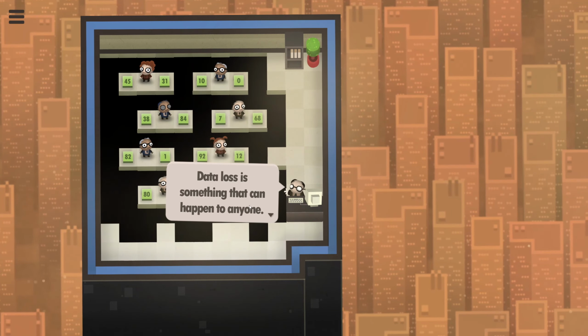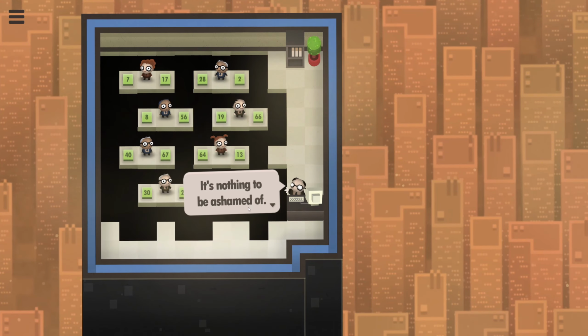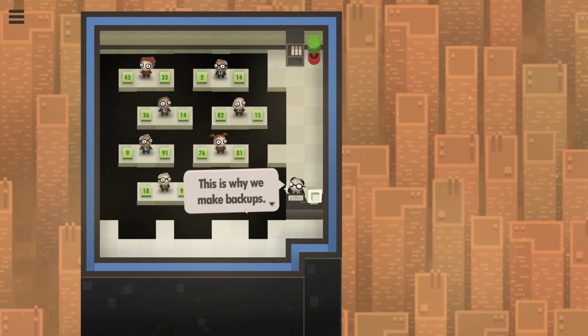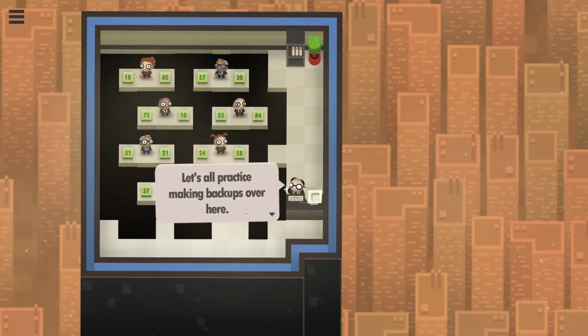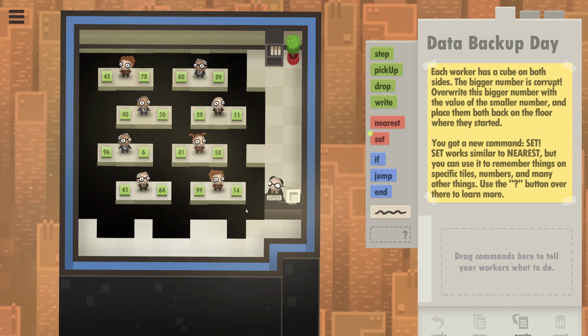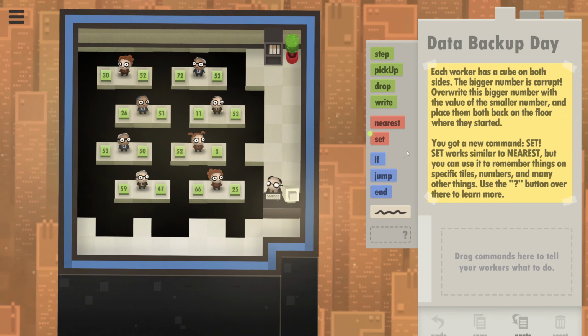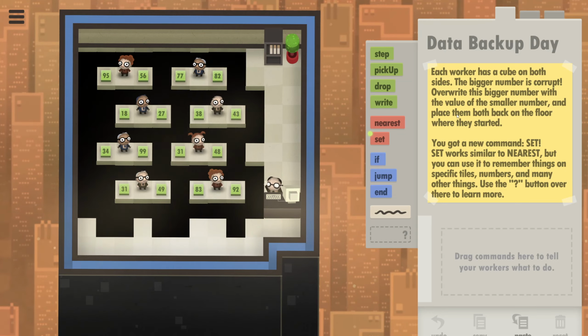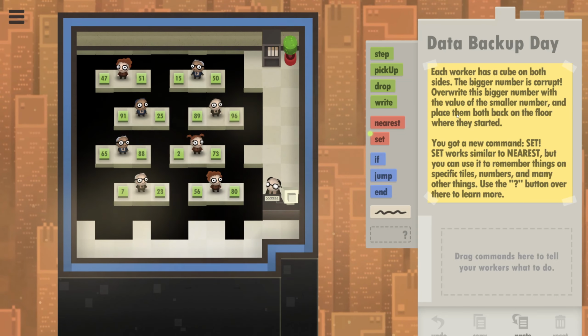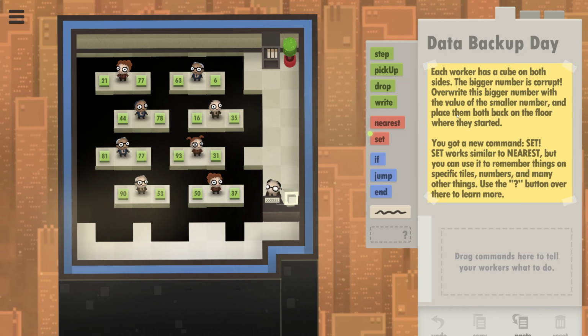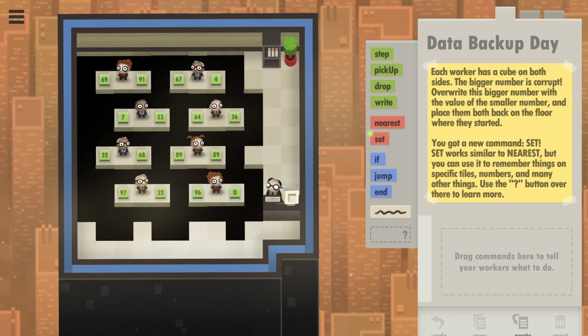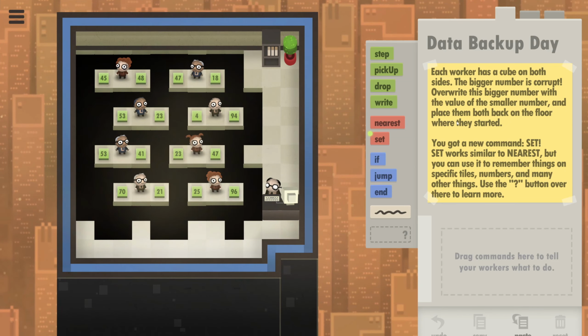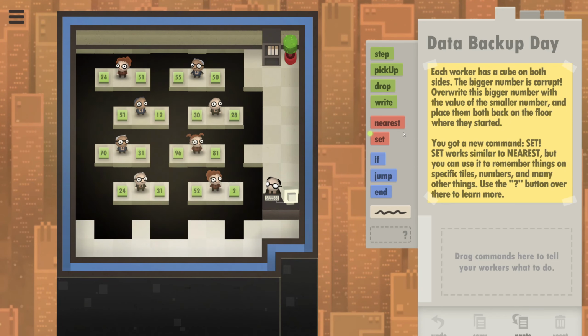Data loss is something that can happen to anyone. It's nothing to be ashamed of. This is why we make backups. Let's all practice making backups over here. Alright, maybe this will be an easy one then. Each worker has a cube on both sides. The bigger number is corrupt. Overwrite this bigger number with the value of the smaller number and place them both back on the floor where they started. Okay.